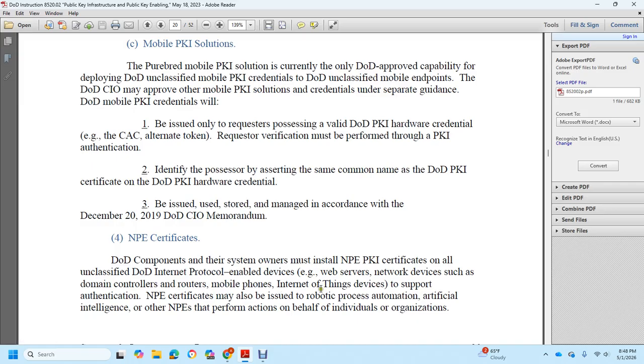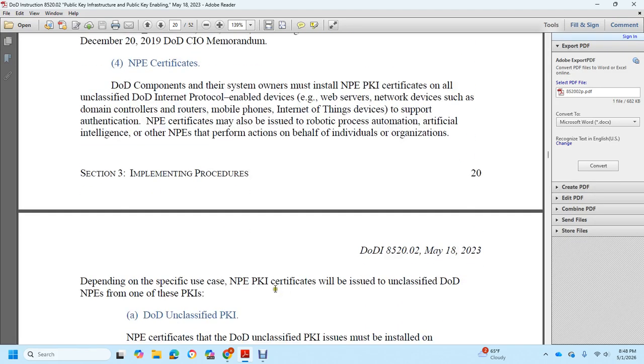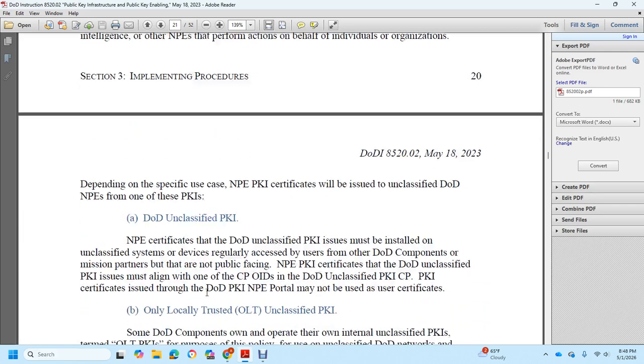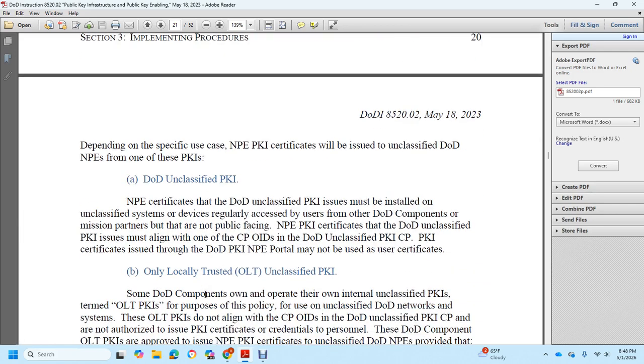NPE certificates may also be issued to robotic process automation and artificial intelligence that perform actions on behalf of the individual's organization, depending on the specific use of the NPE with the public key infrastructure certificate issued by the Department of Defense. The use of these public key infrastructure certificates is for the DoD unclassified public key infrastructures.